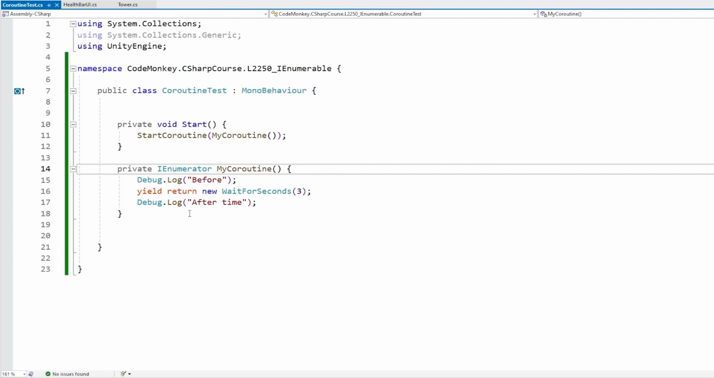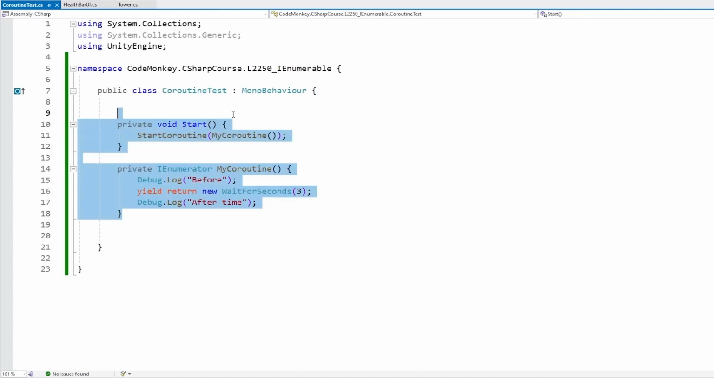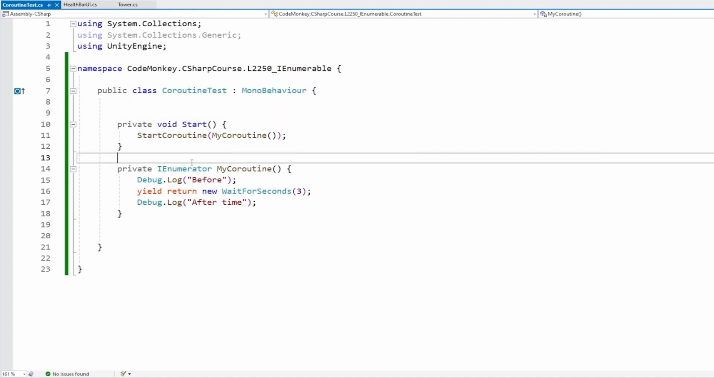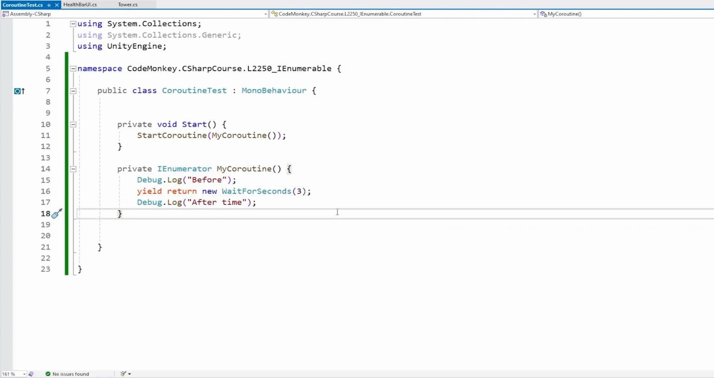Now personally, I must say I'm not a big fan of coroutines, simply because I don't like this pattern that they force you to use. It feels needlessly convoluted to me. You need to be working on a MonoBehavior, you need to call start coroutine, you need to make a special function that returns enumerator, use yield return, and so on. So personally, I'm not a big fan of this huge pattern.